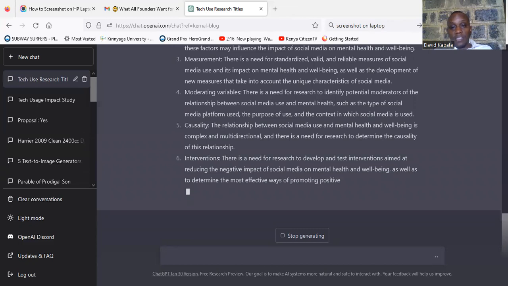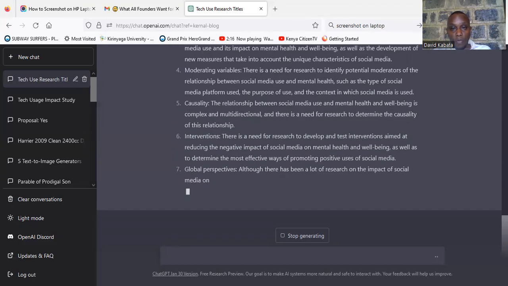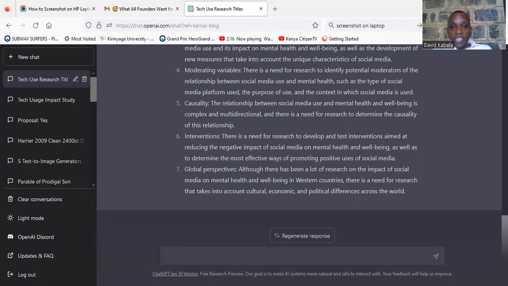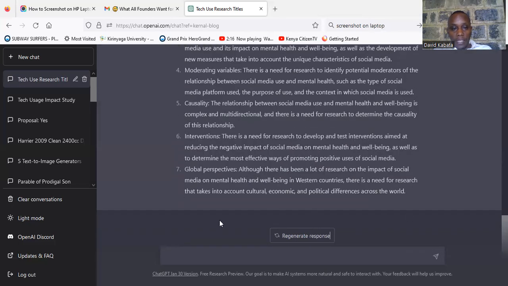There is a need for research to develop and test interventions aimed at reducing the negative impact of social media on mental health and well-being, as well as all these things. So these are all the gaps that I'm getting. I'm getting so many gaps that I can look at. Now, before I decide which gap to look at, maybe I can even go to Google.